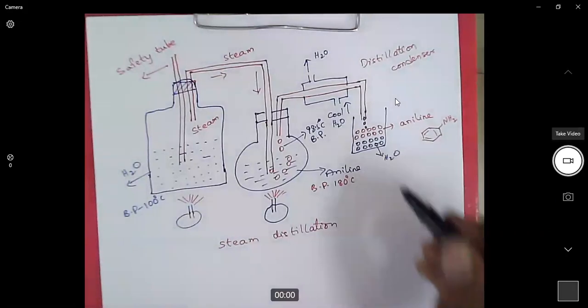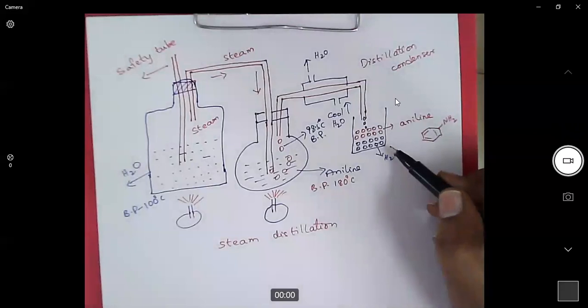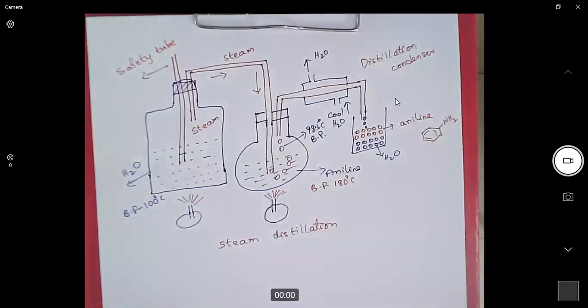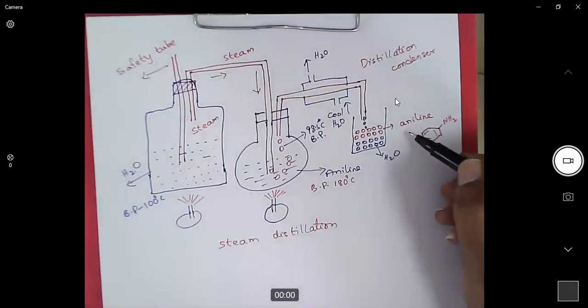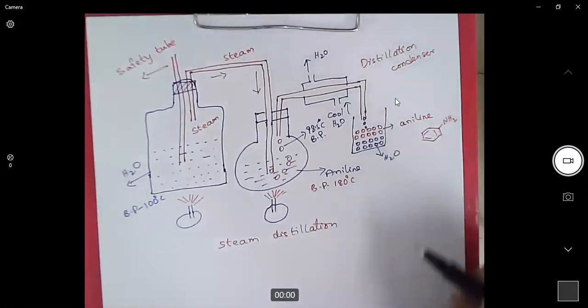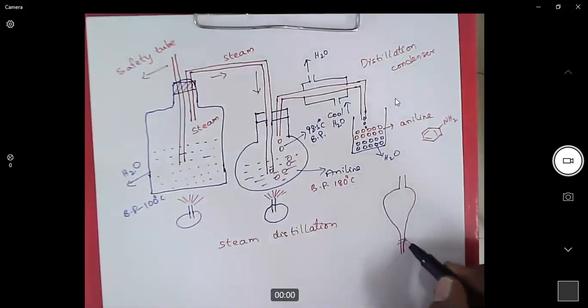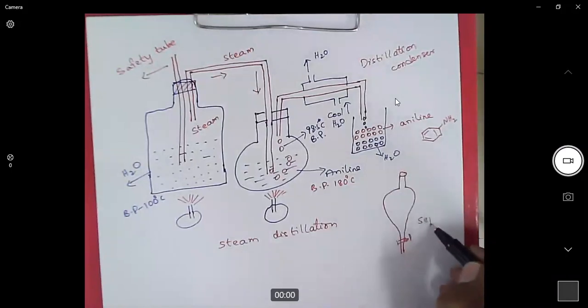in a container. Now, we are getting a mixture of water and aniline. We are not distilling pure aniline or pure water. Now, how do we separate this? That is a big question, right? Our intention is to purify aniline, but we are getting a mixture, right? What is this mixture? It is immiscible liquids. Immiscible liquids are separated using separating funnel.